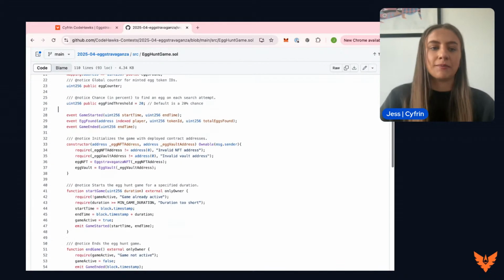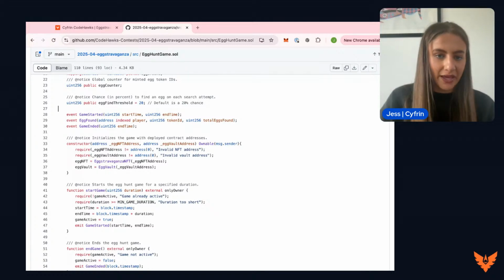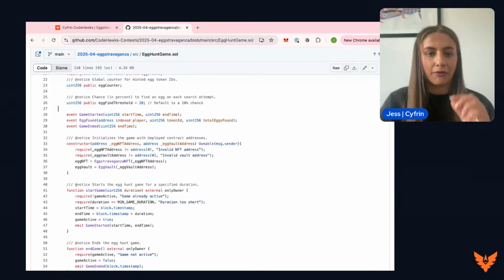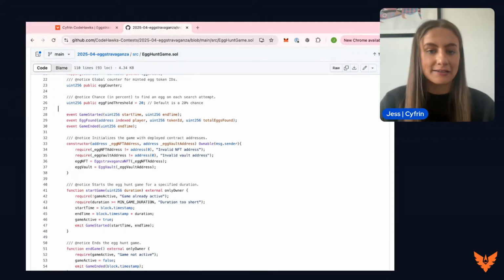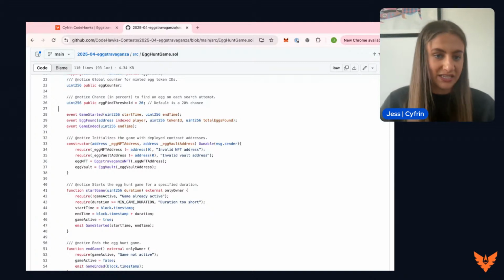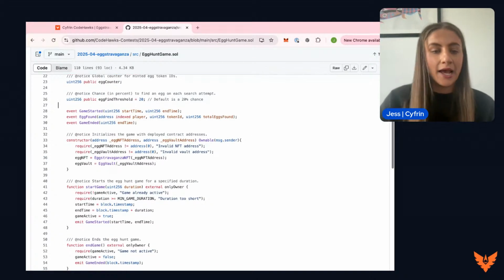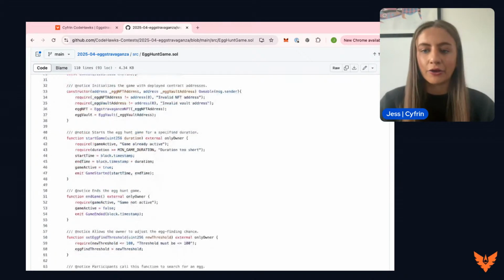Moving on to some events that we will be calling throughout this contract, we've got the game started event. This has the start time and the end time. Then we've got the egg found event. So this will show the player, the token ID, and the total number of eggs found. And we have the game ended event. This will just show the time at which the game has ended, and we will be calling them throughout the next couple of functions. So let's take a look at those.